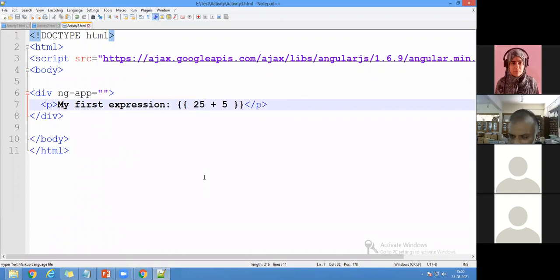Whatever the operation you want, any operation, any expressions can be generated. Sometimes you can see some formulas will be given and you have to write the answer. Based on that answer, it is going to be activated or deactivated. Like that, some web pages are there. So this can all be designed here, and you can save the file as normal HTML. I'm not doing it with PHP, ASP, or any other languages. I'm doing it with a normal HTML file where a single page application can be designed, and where I can go for verification and validation also.